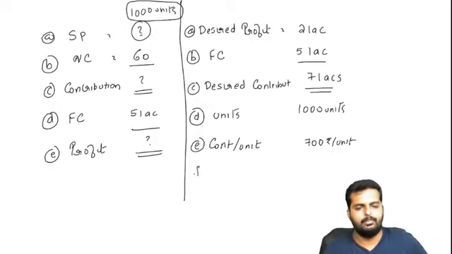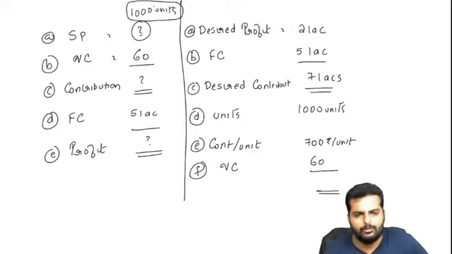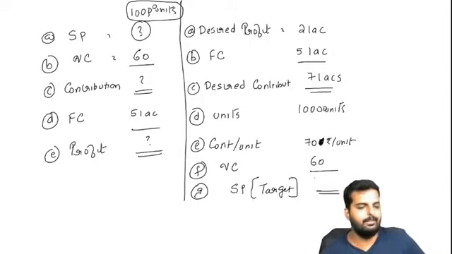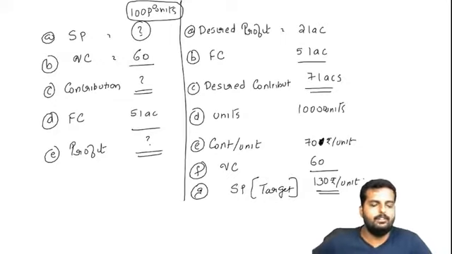I think I have taken some extreme numbers over here. What is the variable cost that we are having? 60. I think I should increase the number of units sold. Let's make it 10,000, friends. So at least this 700 will come down to 70. Variable cost is how much? 60. So what should be my target selling price, or my desired selling price, in this case? Do I get the answer as 130 rupees per unit?